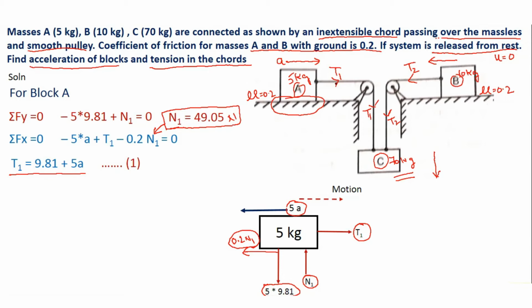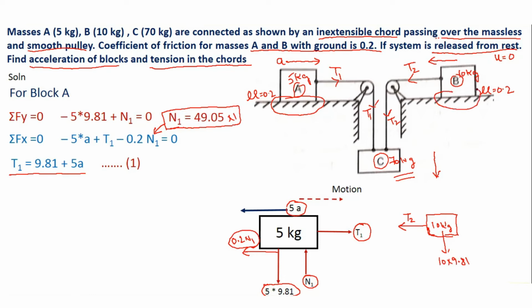Now let us start with drawing free body diagram for B. So block B is given to us as 10 kg. Starting with the applied force. So there is applied force, that is tension T2 going towards left side away from the body. So it will be T2. Then next will be the self weight. So that will be 10 multiplied by 9.81. The third force is the reaction from contact surface.